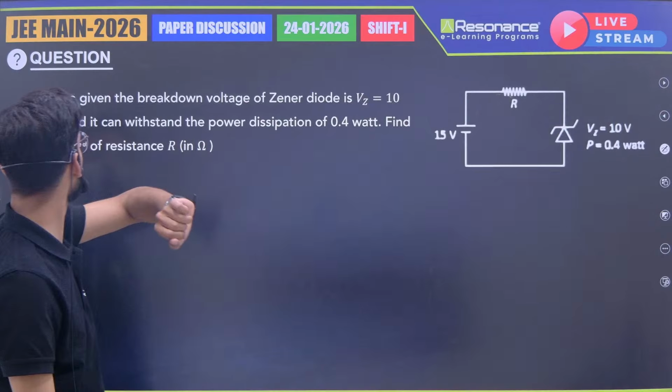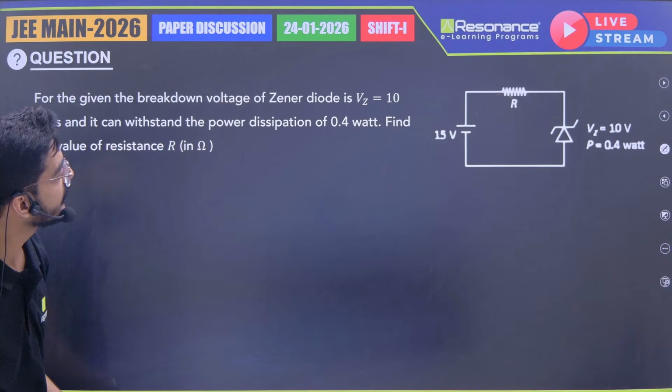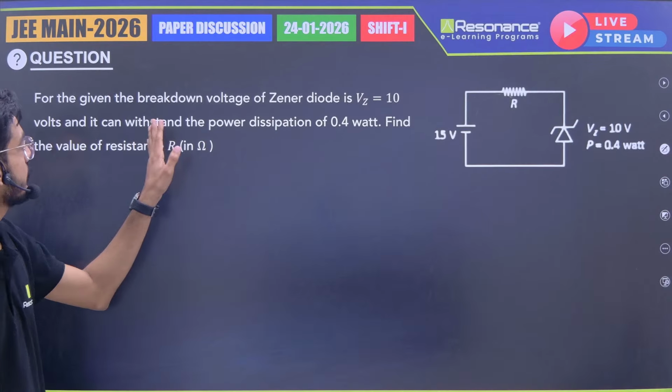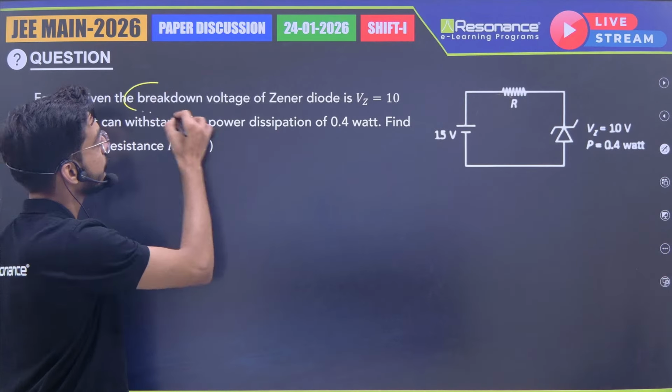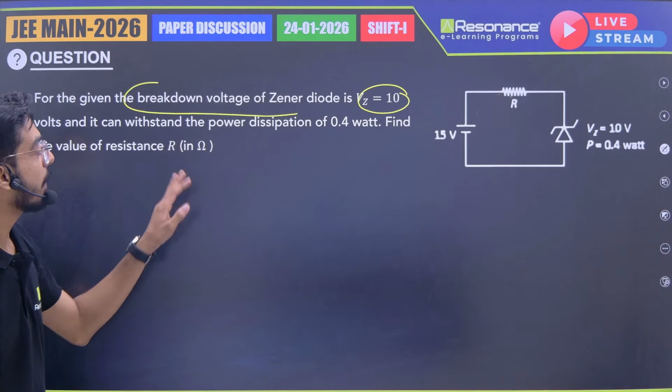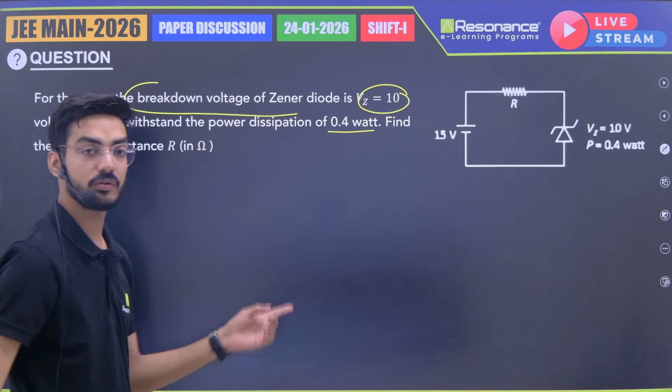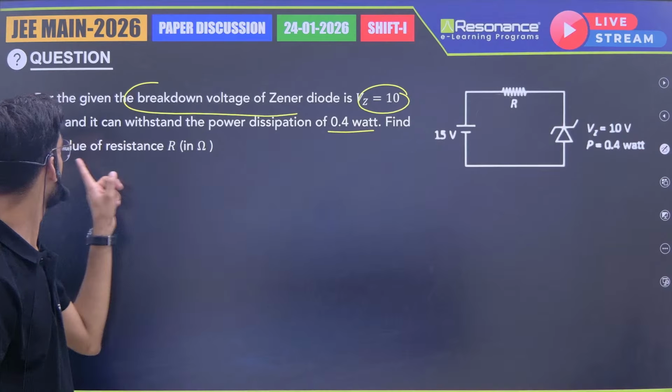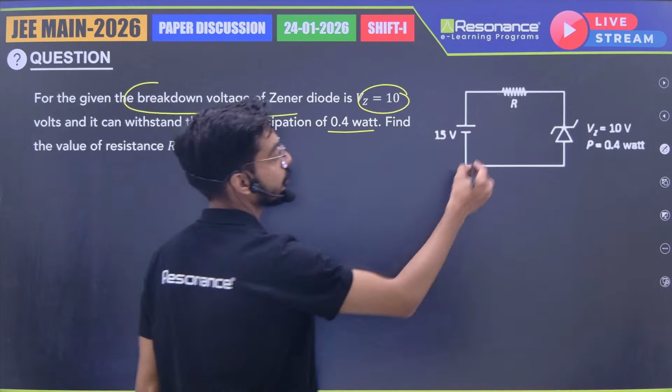Okay, so next question is from semiconductor. Zener diode. So for the given circuit, breakdown voltage of Zener diode is 10 volt. Now it can withstand the power dissipation of 0.4 watt. Power of Zener diode is also given. Find the value of resistance R in ohm. So R we have to find.